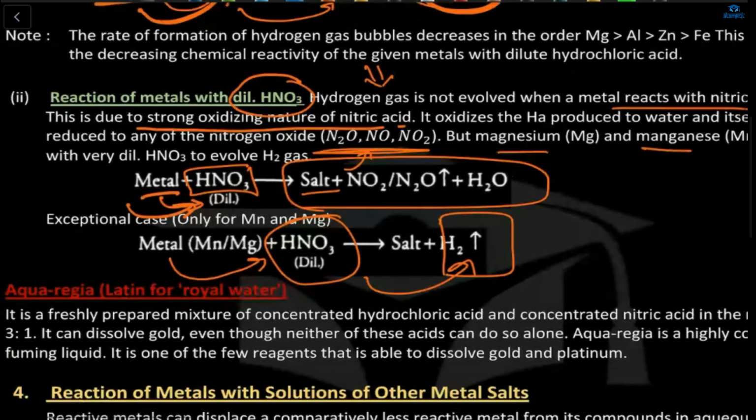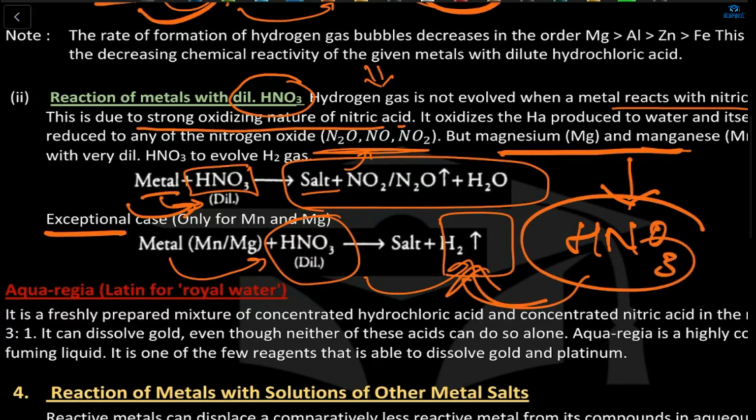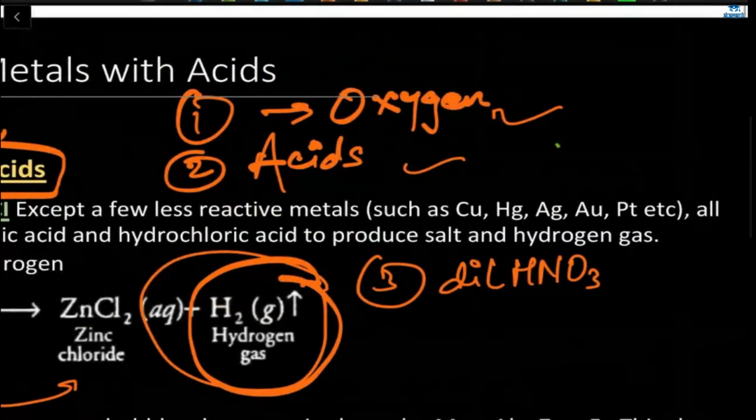But here exceptional is two cases. First is your manganese and magnesium. So when these two combine with your nitric acid, which is HNO3, it will evolve hydrogen gas. Now clear? So first what we discussed, I'm repeating again and again to make it very clear for you.